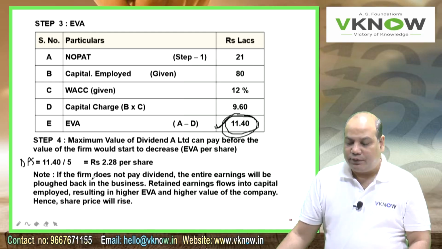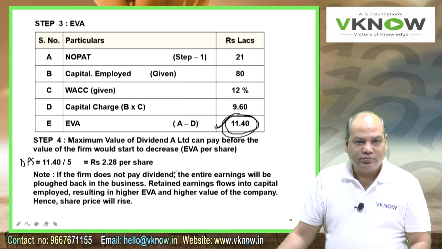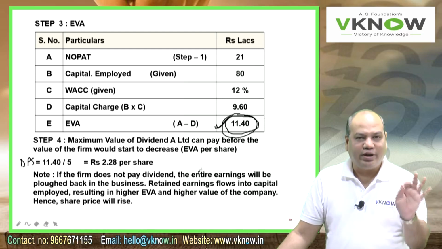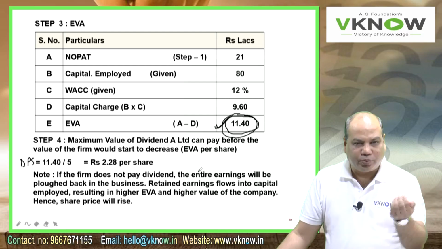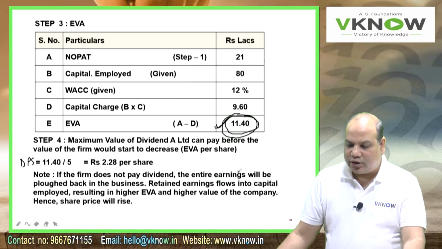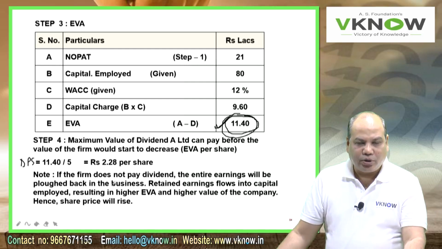Note, what happens if the firm does not pay dividend? It is called retained earning or plowback of profit. The entire earning will be plowed back in the business.